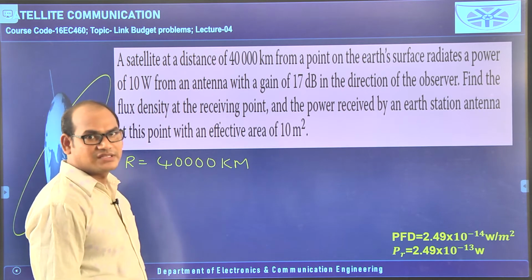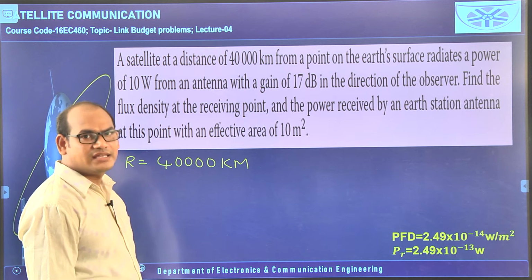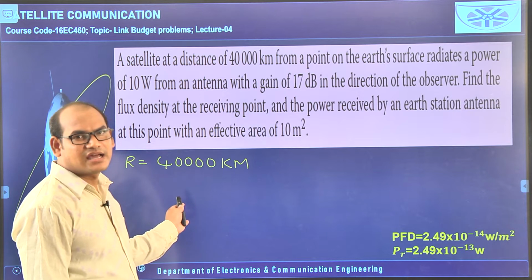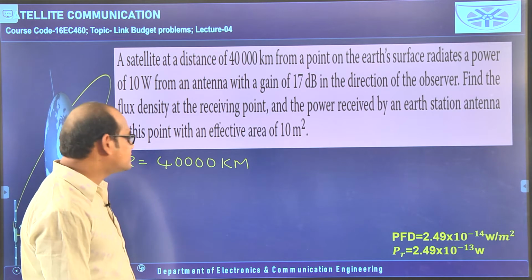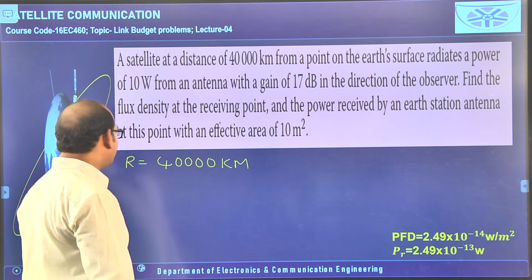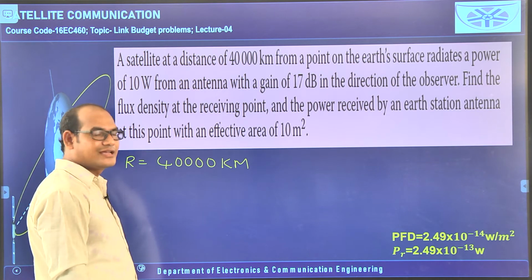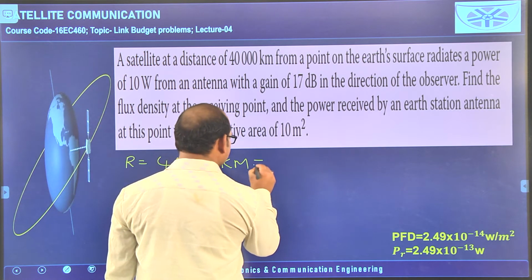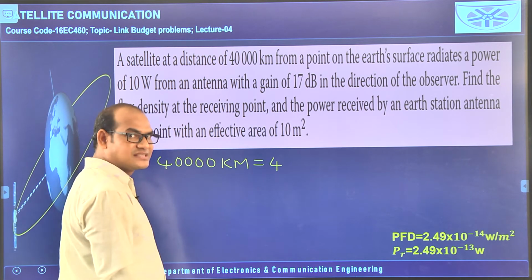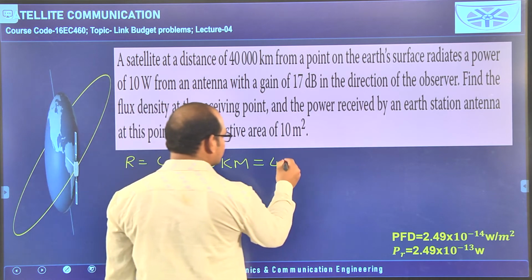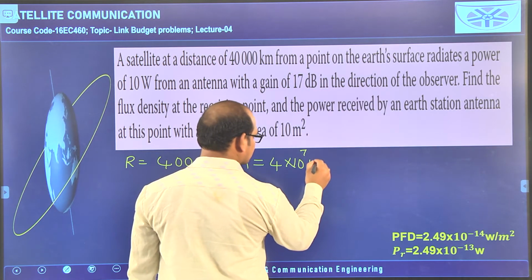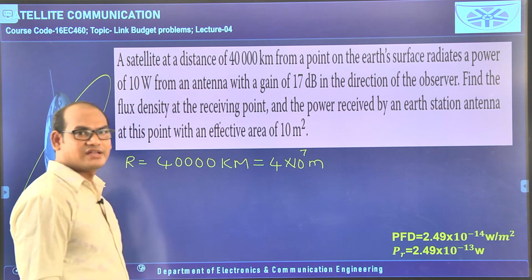This is the distance between the satellite and the receiving antenna, the transmitting antenna and the receiving antenna, that is given by capital R is equal to 40,000 kilometers. So, it can be written as 4 into 10 power 4, kilo means 10 power 3. So, we can write 4 into 10 power 7 meters.